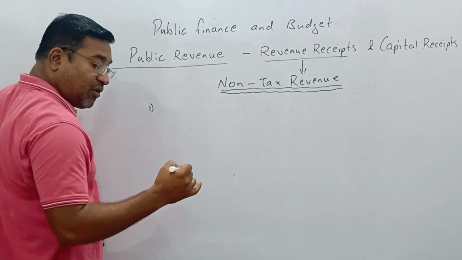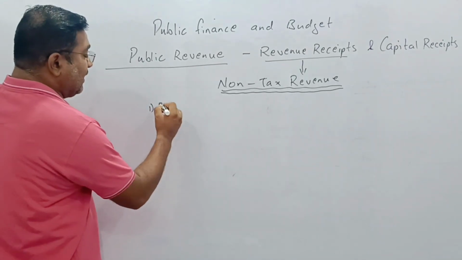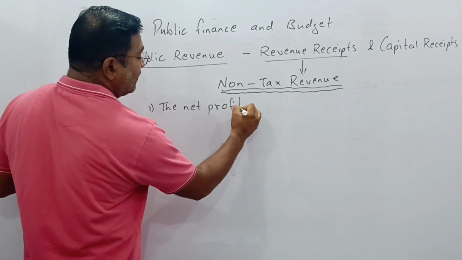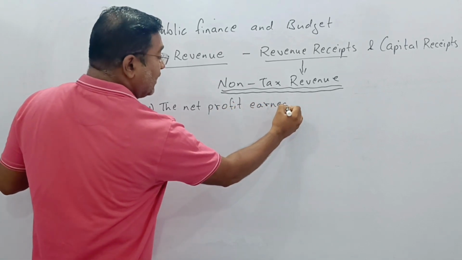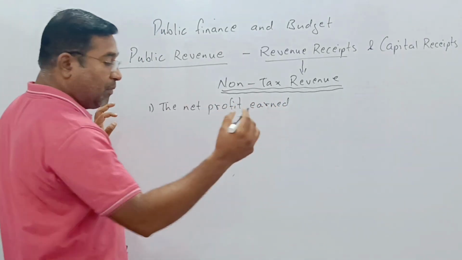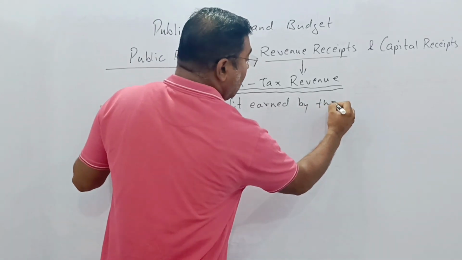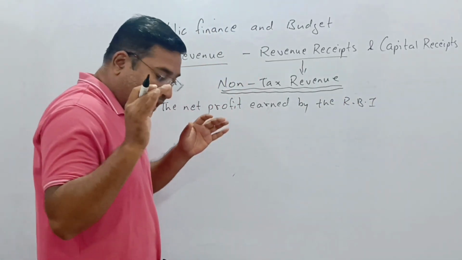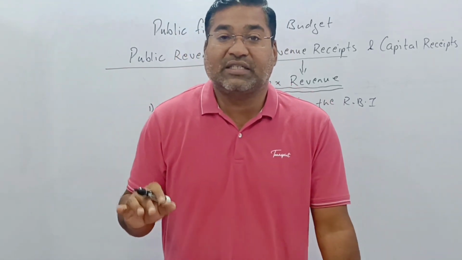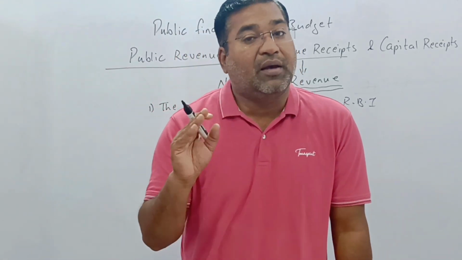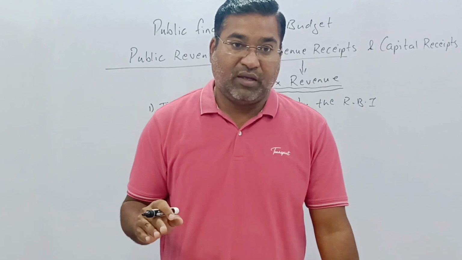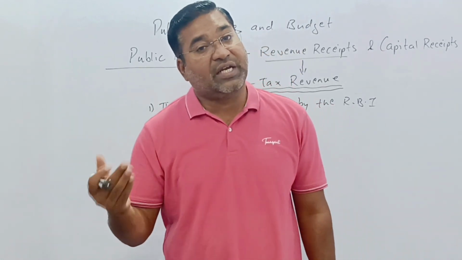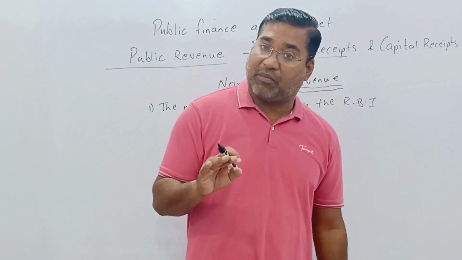Now what type of other sources will be there? The net profit earned by the RBI. RBI, Reserve Bank of India, is the bankers' bank, the mother bank of all the banks. This is the bank which gives loans even to the state government and the central government.